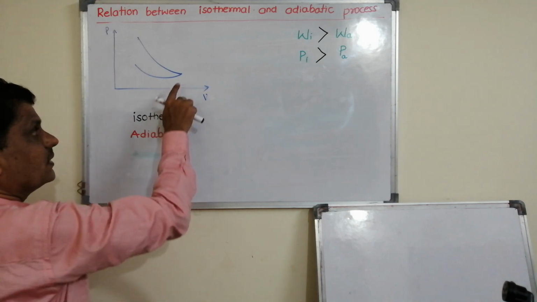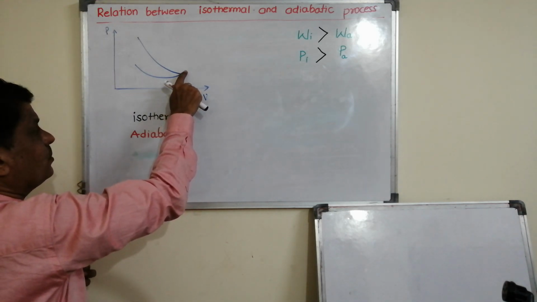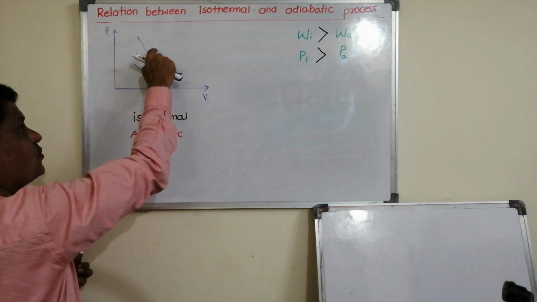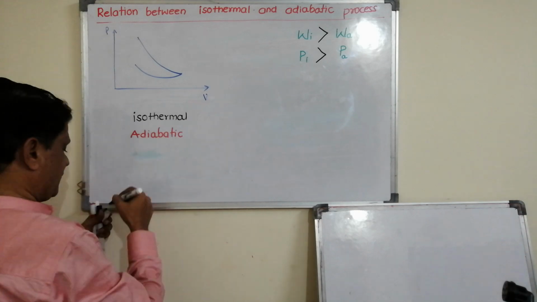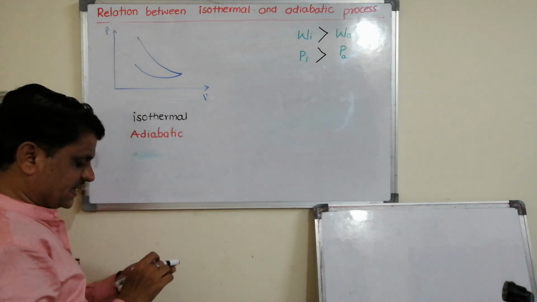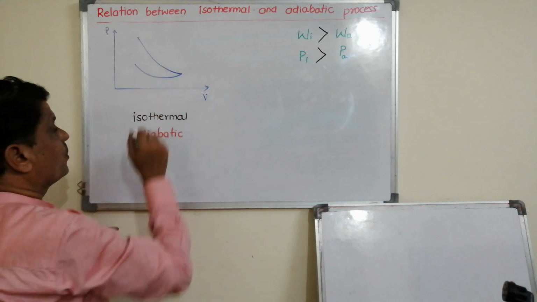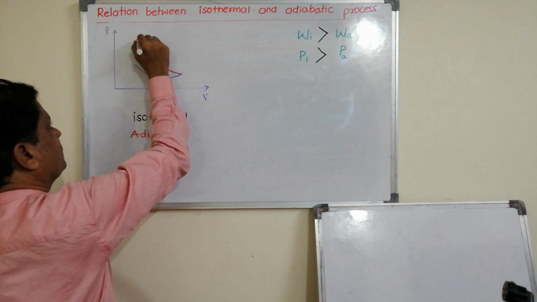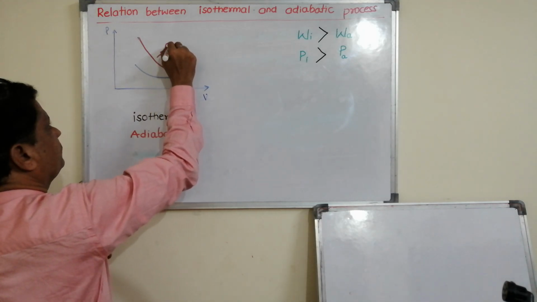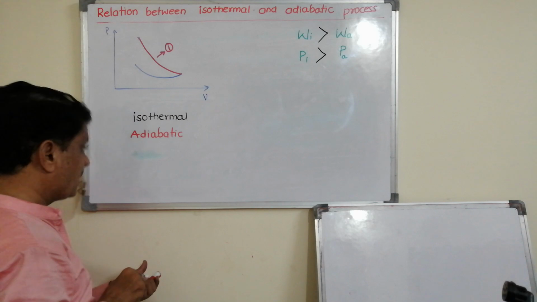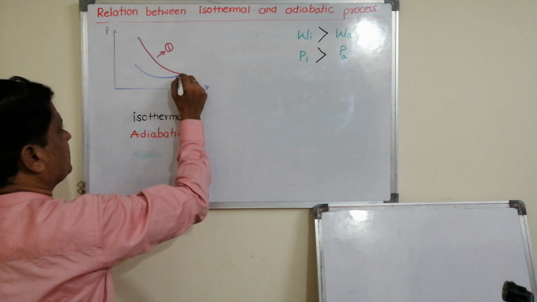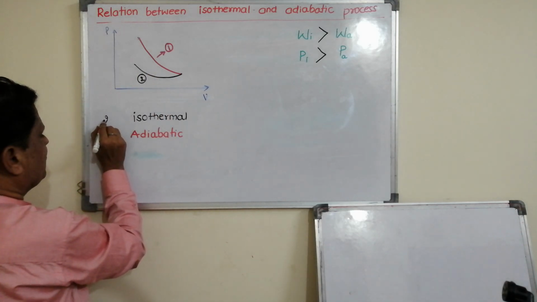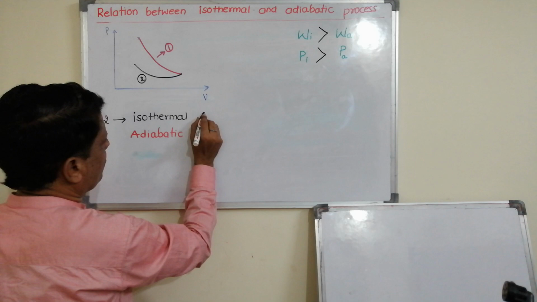We know that both start here. For a given change in the volume, here the change in the pressure is more. So the first one is changing more and the second one is changing less. The one which changes more is adiabatic. So I can call this the first curve, adiabatic, and this other curve is called the second curve. Here the second curve indicates isothermal compression.